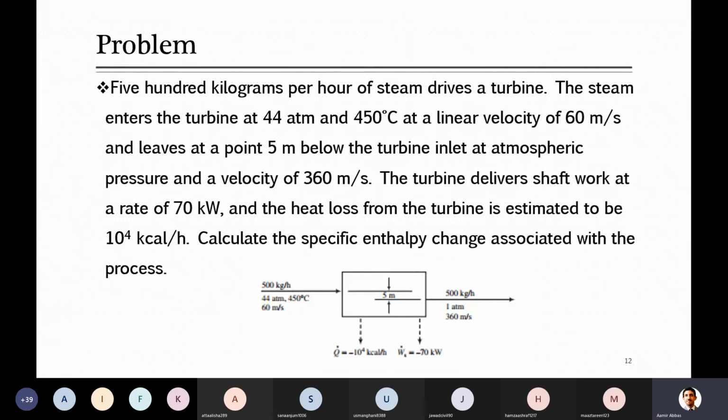When heat is lost from this turbine, which was our system, that will also be a negative value.